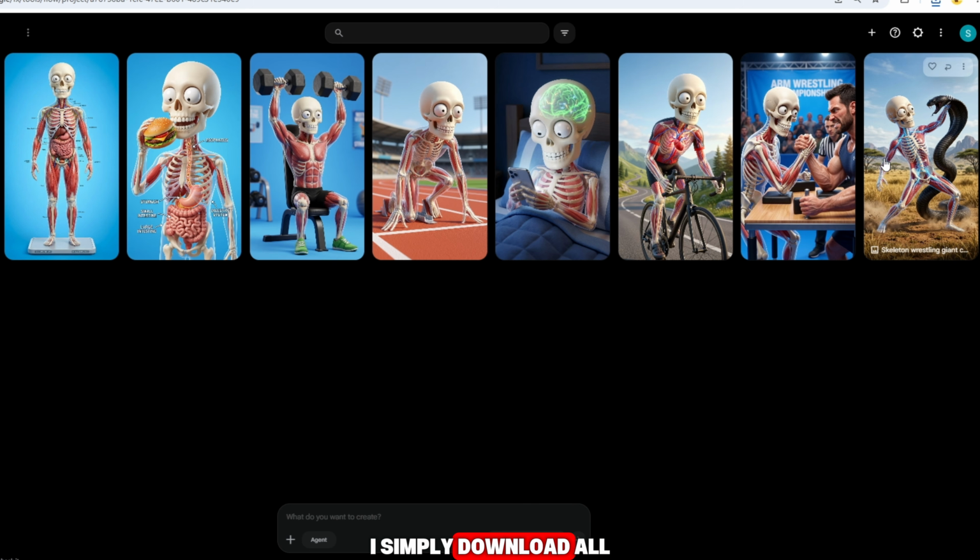Now, I simply download all of these images in 2K quality to achieve even better visual results. Once the download process is complete, we are ready for the next step. And viewers, as I promised earlier, today I am bringing you another completely free tool. So without wasting any more time, let's move on to the next tool.